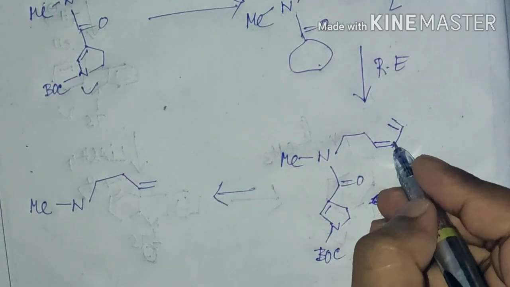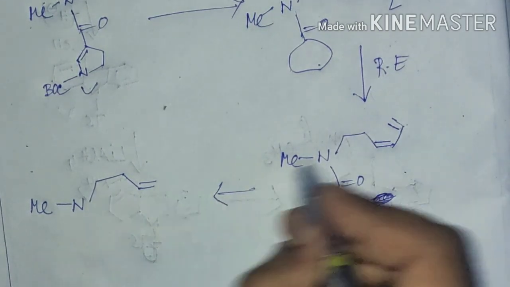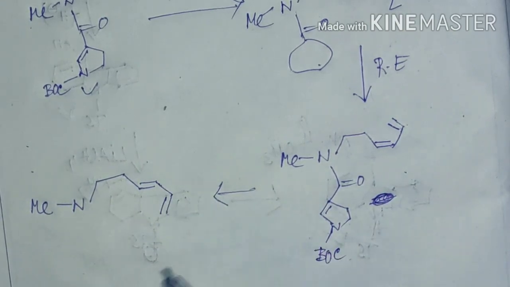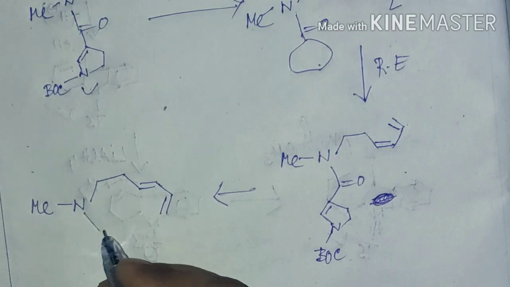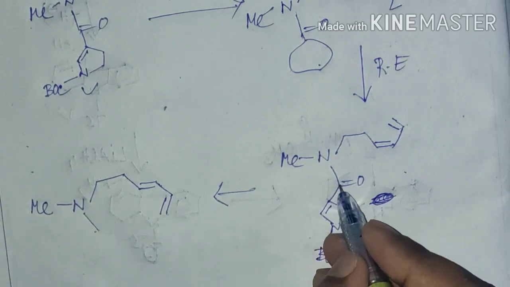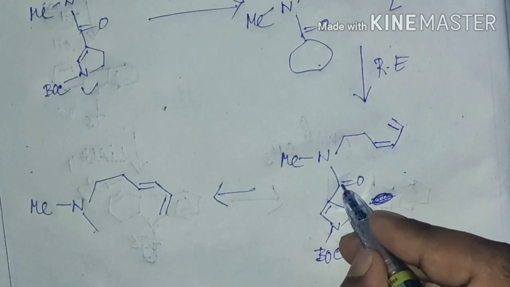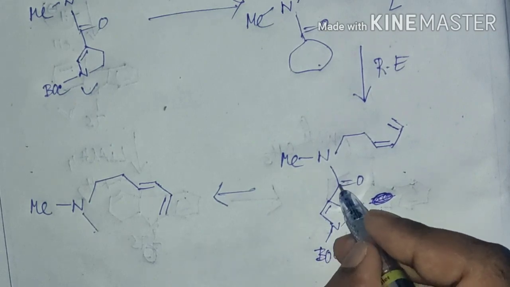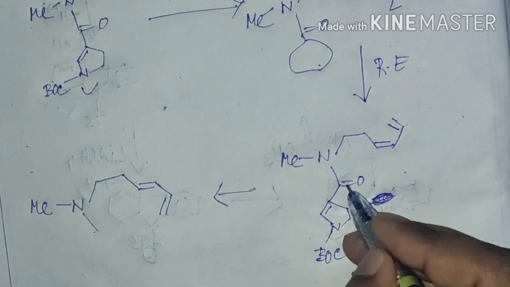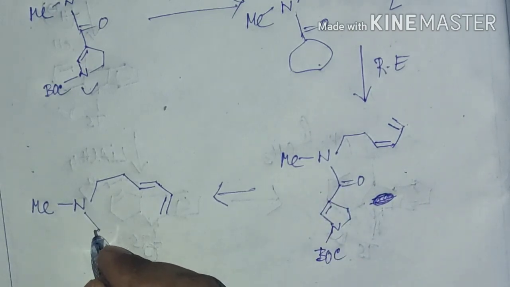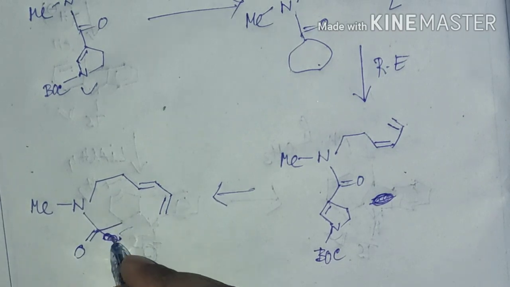Here I am rotating this carbon-carbon bond. Since this is a single bond, this rotation is possible. This is a double bond. I am again drawing this structure by rotation of this carbon-carbon bond, and this group will come here, and this carbonate will go this side. It will look like this.